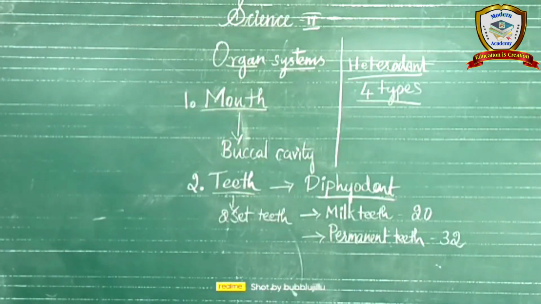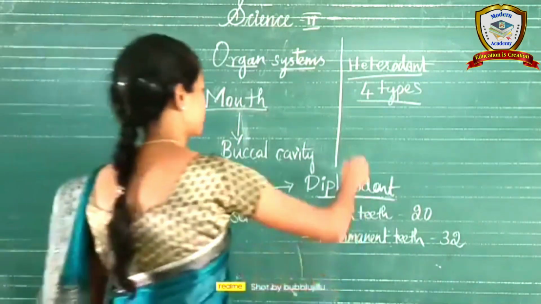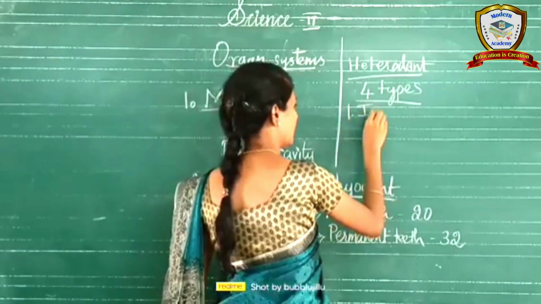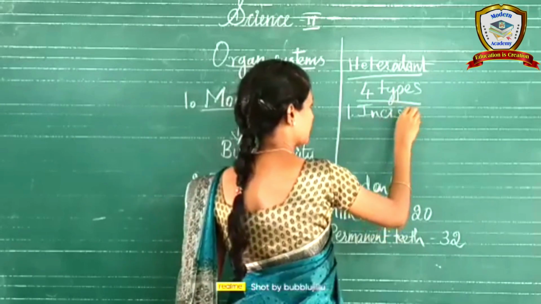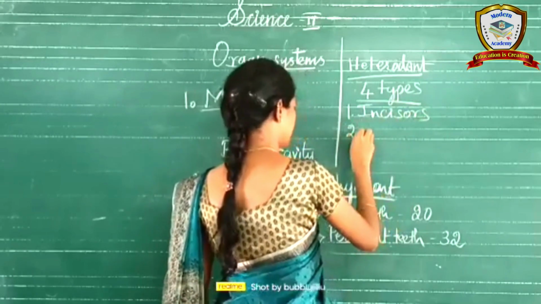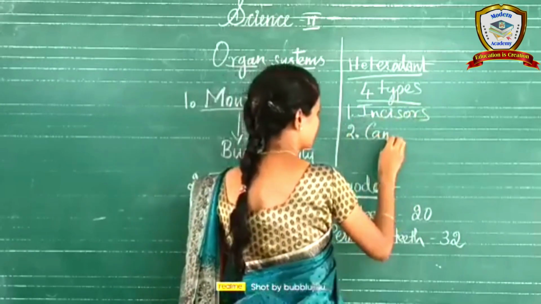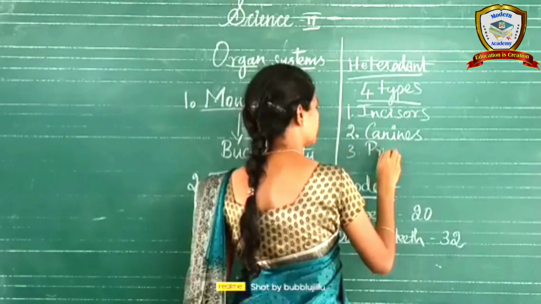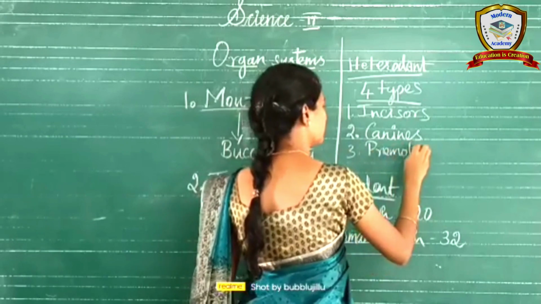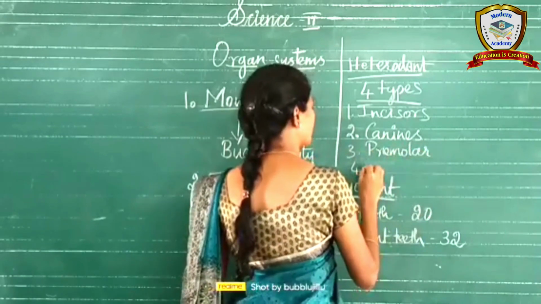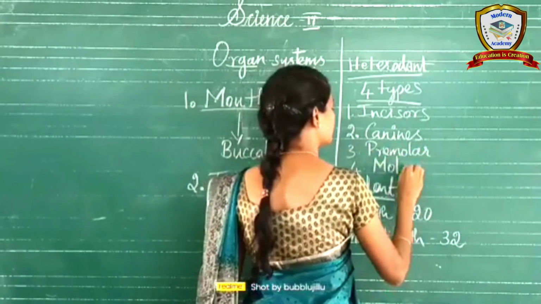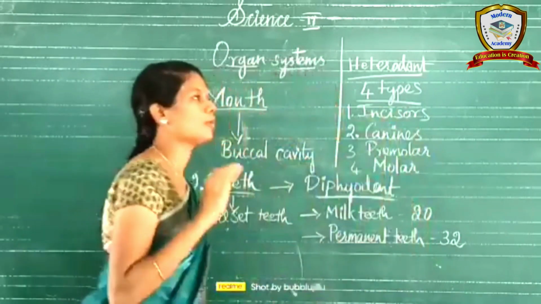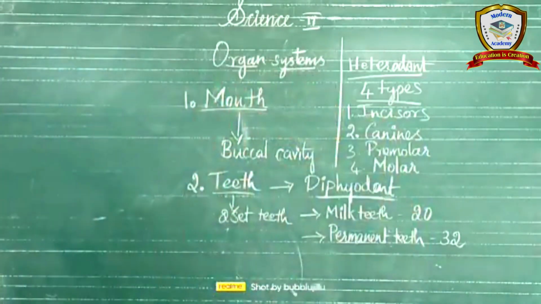So there are 4 types of teeth in total. That's why it is called heterodont teeth.